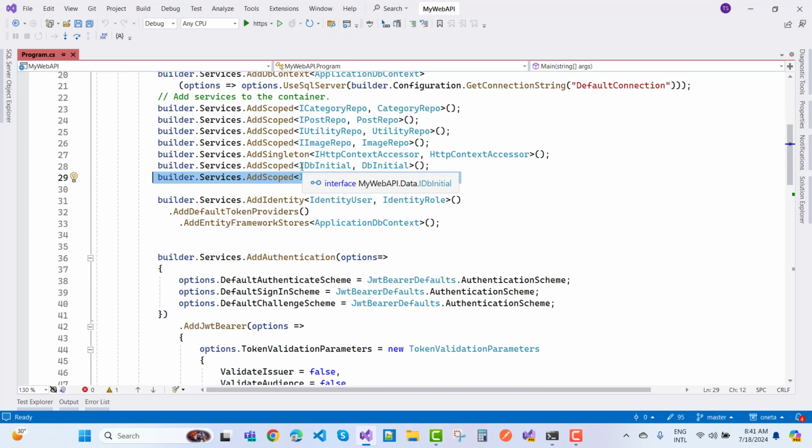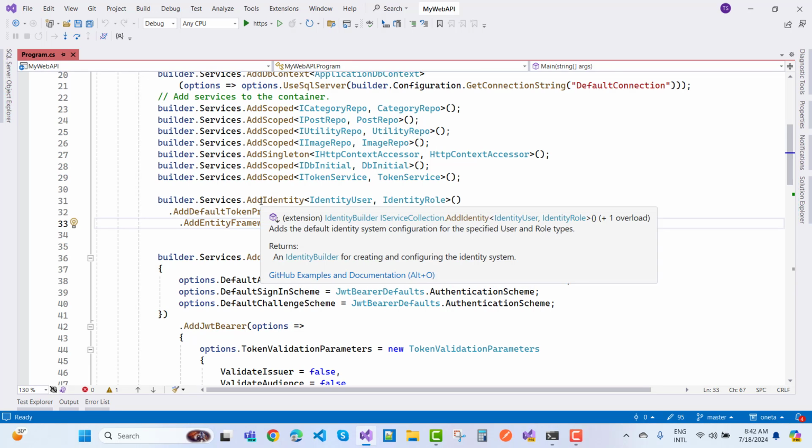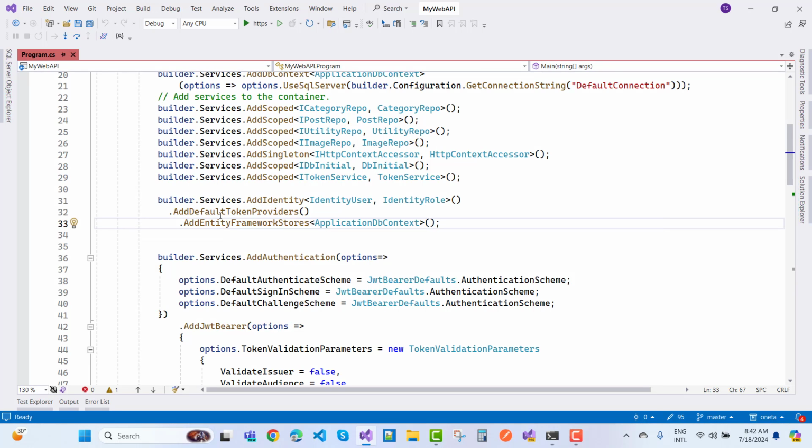Because IDbInitial is initiated here, we can also configure your identity like that: builder.Services.AddIdentity, IdentityUser, IdentityRole, and add a default token provider and Entity Framework store, that is ApplicationDbContext.